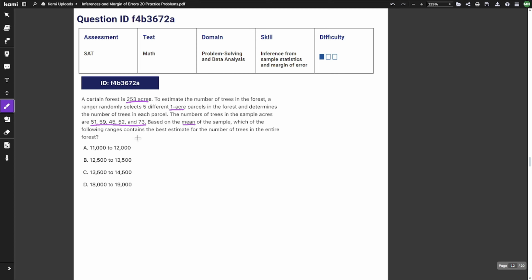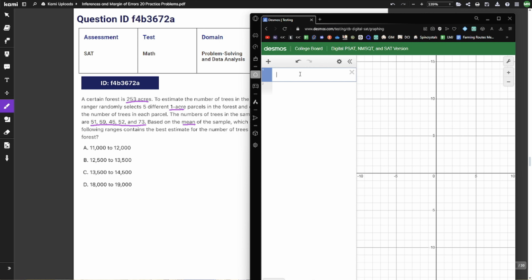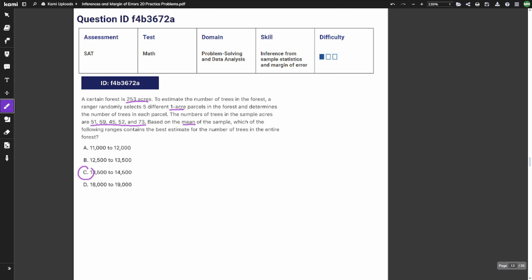So, the first thing we're going to have to do is find the mean of these numbers. So I do have Desmos open here, and I'm going to name my list L equals 51, 59, 45, 52, and 73. And then the mean of L is 56. So our mean is 56. Now we're gonna have to multiply this 56 by 253 acres, so we cover the entire forest. So 56 times 253 is 14,168. And the only range that covers this is C. So our answer is C.